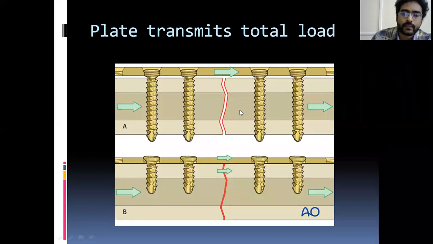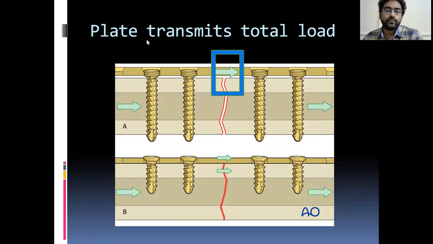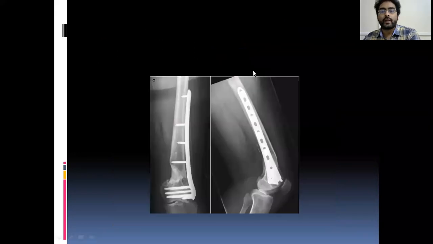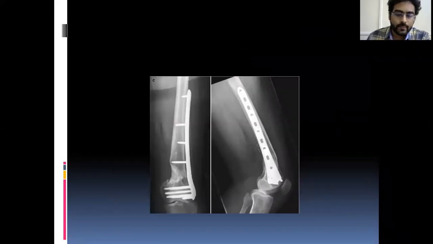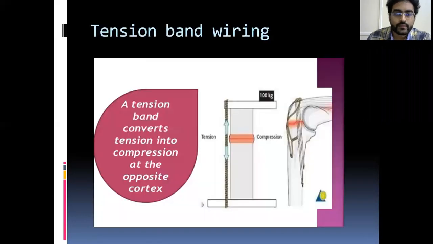This is rigid fixation. What happens in DCP, the lower image, the load comes through the bone and it goes through the plate, and as the plate is in contact with the bone, the force passes through both bone and the plate, so that the fracture part will carry some of the force and it will transfer the force through the other side of the bone. This is the DCP principle. This is the LCP principle. See, total force is transferred only through the plate. This is an example of the LCP used in supracondylar fractures.